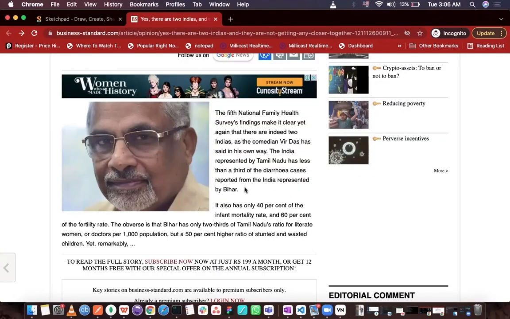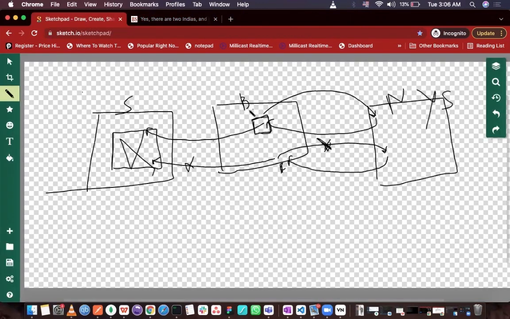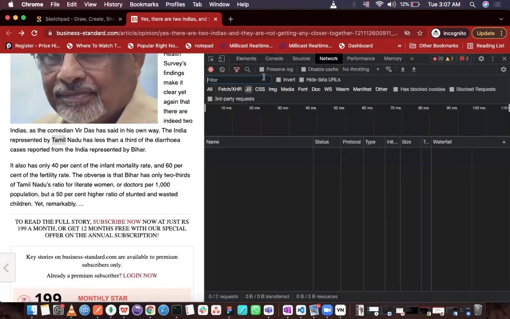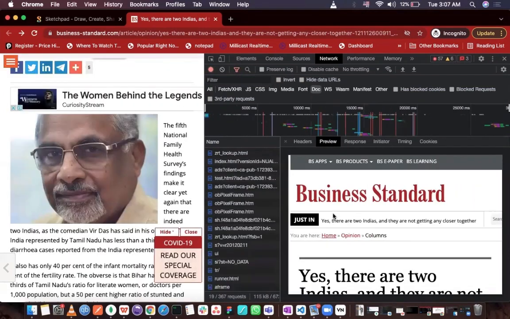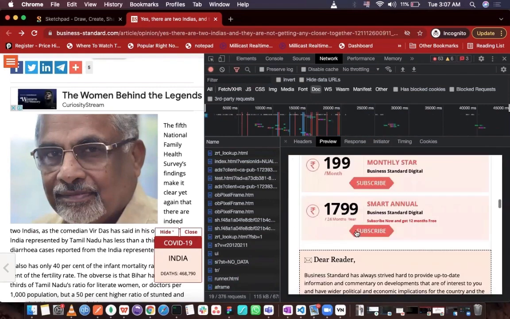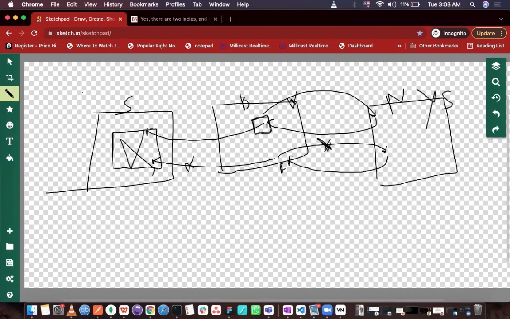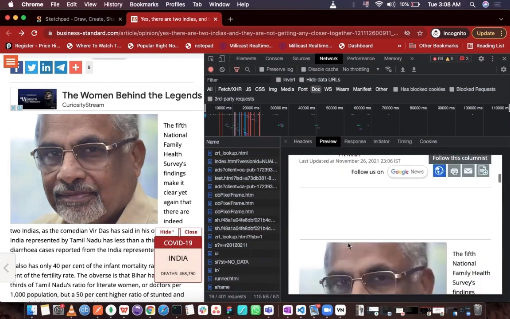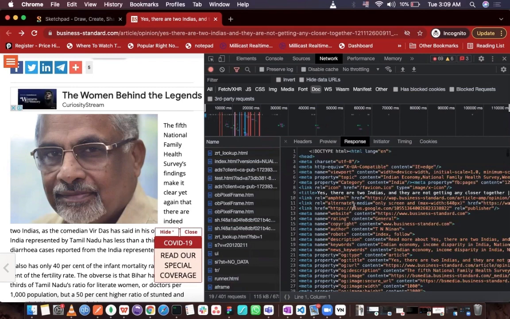Now we will see the Business Standard article. Let's see what is being sent by the server to our browser, just like we did in the NY Times article. We will go to the Network tab, Doc tab. We are receiving this from the server, but this article is locked here as well. Does this mean this method failed? That is, we are not receiving the complete article from the server. On the surface, it looks like it, but just to be sure, we will check its source code.